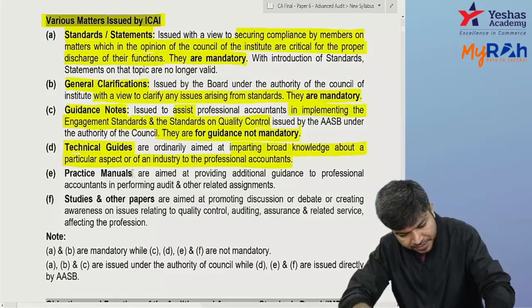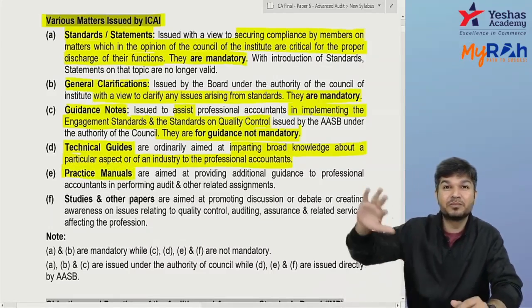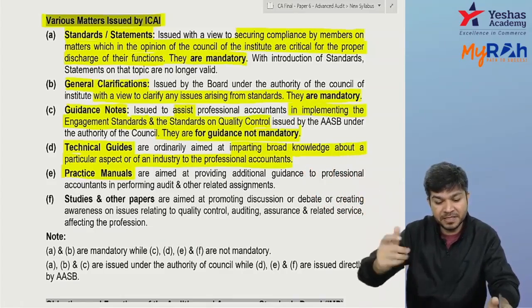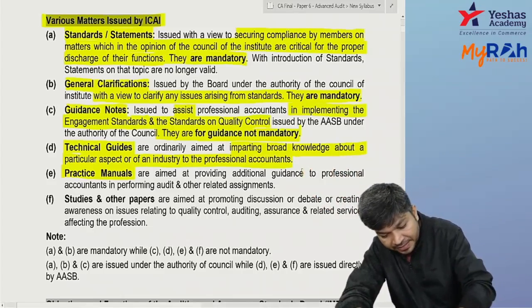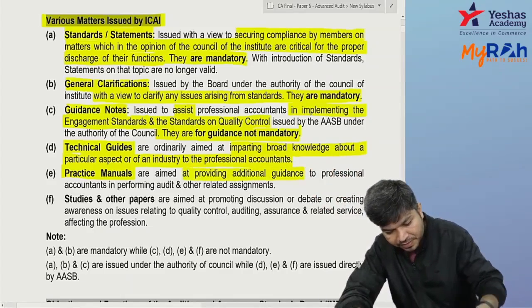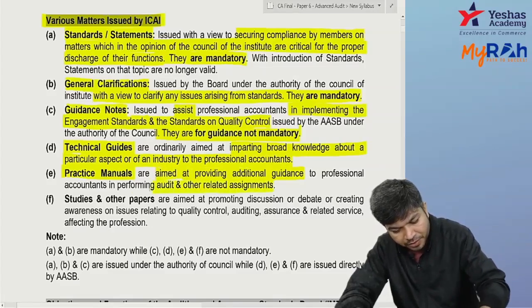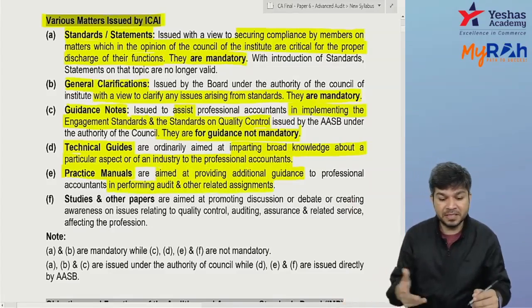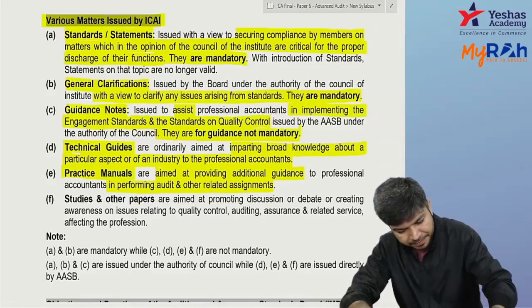Okay, then they come up with the practice manual. Acha, in the old syllabus we used to have practice manuals. It's nothing but a compilation of past question answers or past case laws. That's basically a practice manual. These are aimed at providing some additional guidance while you're doing your work. The book of past case laws or something, that basically comes under your practice manual. And then studies and other papers.